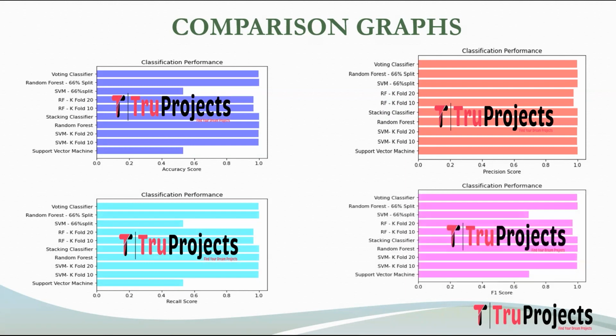This is F1 score comparison graph. It offers a balanced measure of model's performance by considering both false positives and false negatives, serving as a harmonic mean of precision and recall. The model which performs well among all these metrics will be used for prediction.